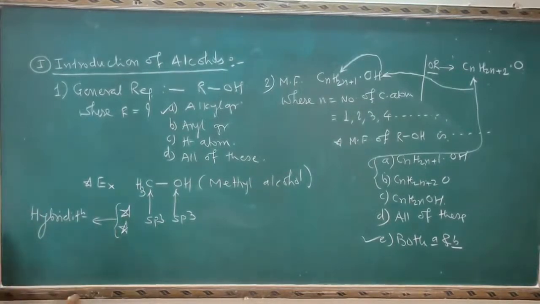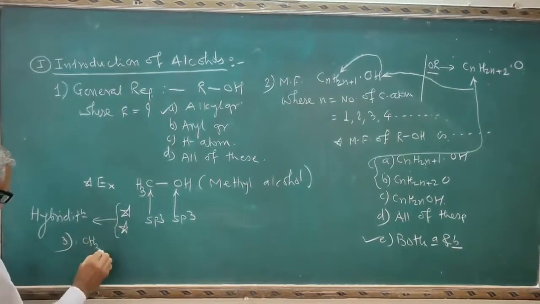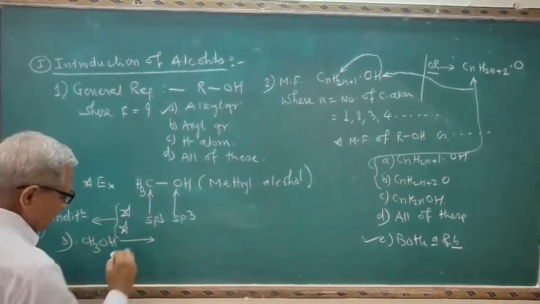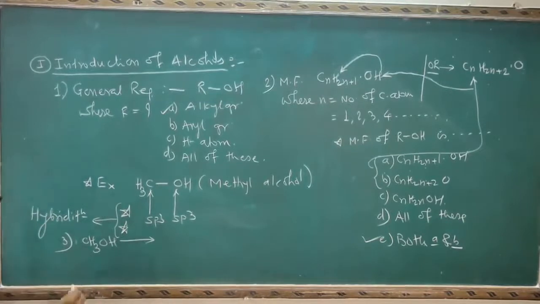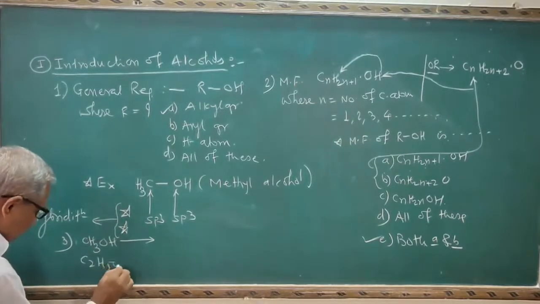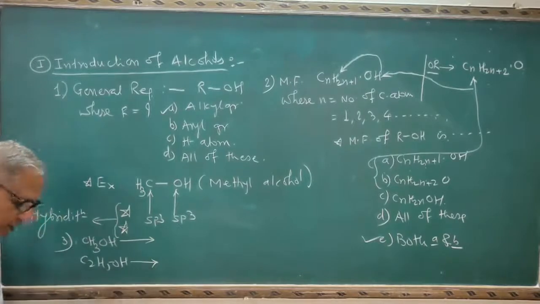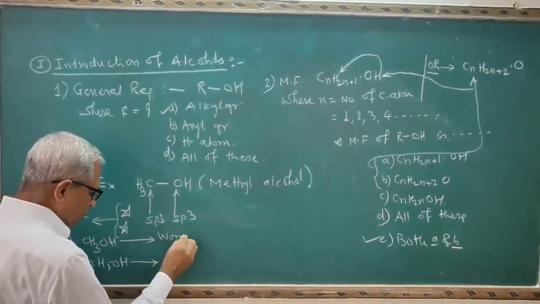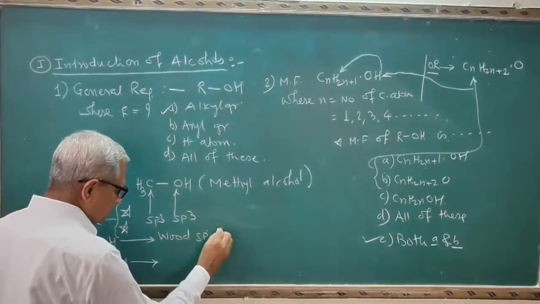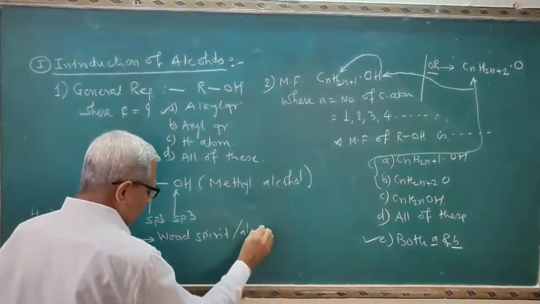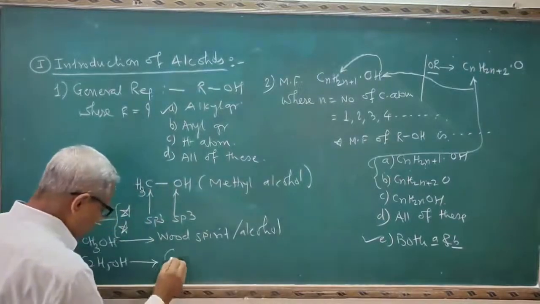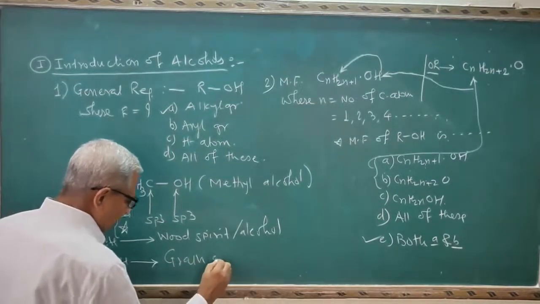Then third question is here, methyl alcohol, that is CH3OH, is known as dash dash, and ethyl alcohol is known as dash dash. Methyl alcohol is known as wood spirit or wood alcohol. Ethyl alcohol is known as a grain alcohol.